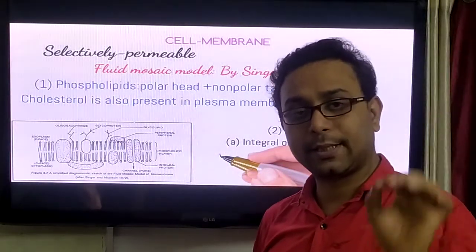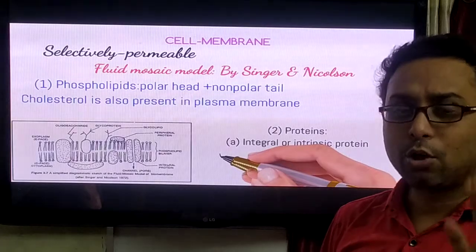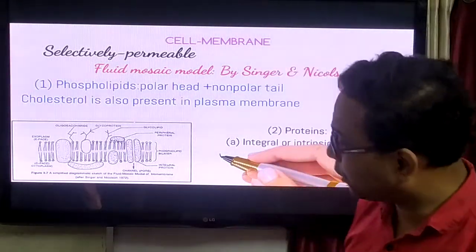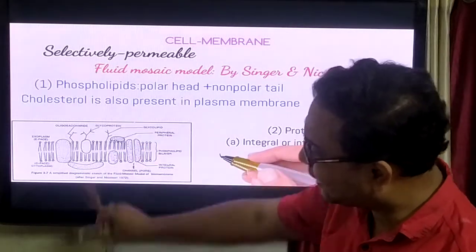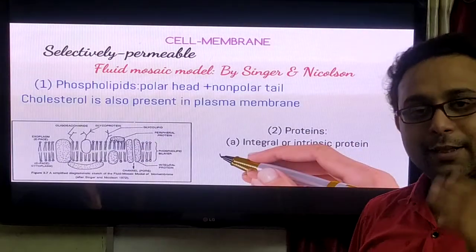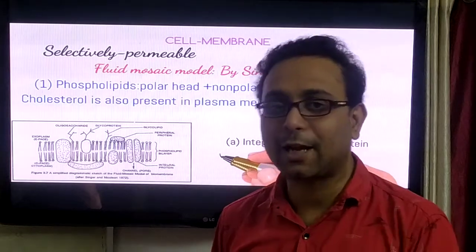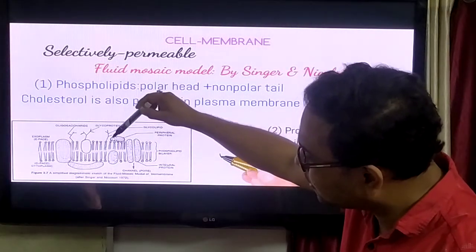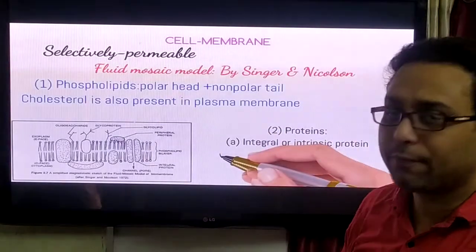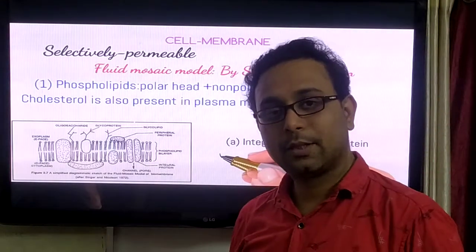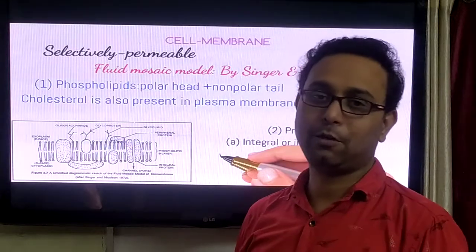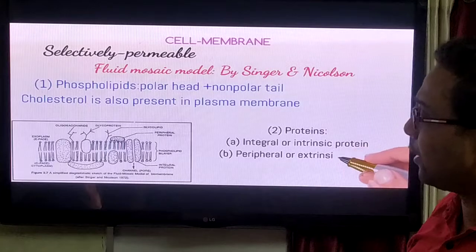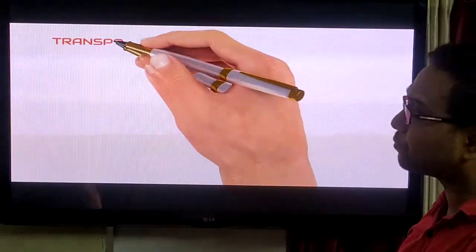Protein is also present in the cell membrane structure. Two types of membrane protein are there. Some proteins are totally integrated into the cell membrane; they are called integral proteins. And some proteins are loosely arranged on the phospholipids; they are called peripheral proteins. So this is the fluid mosaic model structure of the cell membrane.